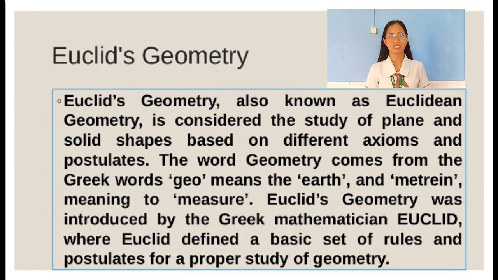Everyone. Today we will discuss Euclid's geometry. Euclid's geometry, also known as Euclidean geometry, is considered the study of plane and solid shape based on different axioms and postulates. The word geometry comes from the Greek words geo, meaning the earth, and metrin, meaning to measure. Euclid's geometry was introduced by the Greek mathematician Euclid, where Euclid defined a basic set of rules and theorems for a proper study of geometry.